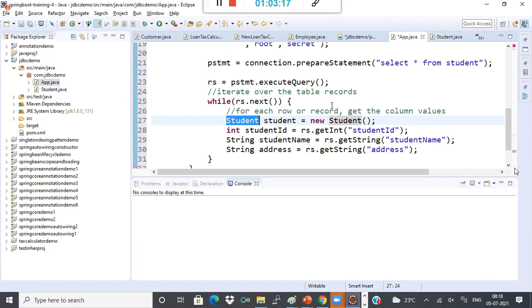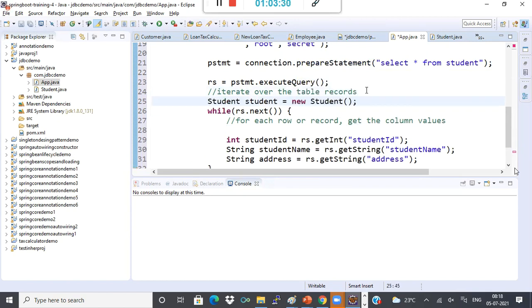Okay, in my App.java, I created one student object for each row record. Now, why am I creating it inside the loop? Why not outside the loop? Why can't I create it like this? Anyone can tell?